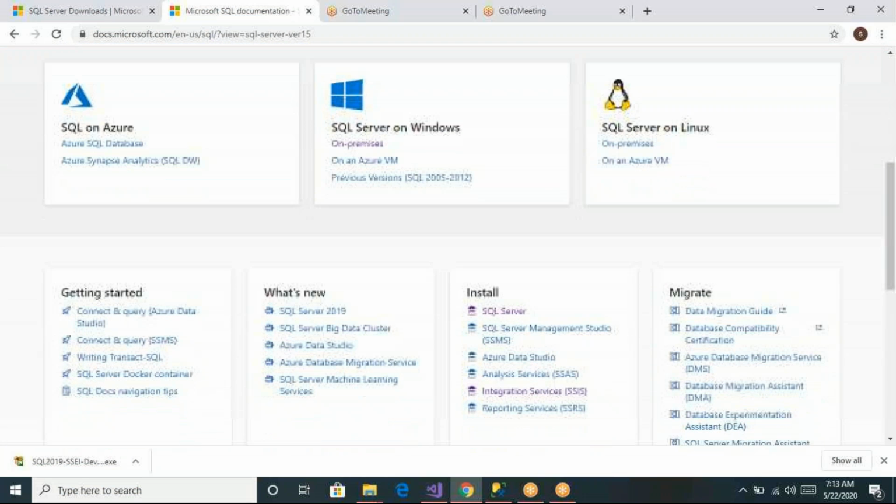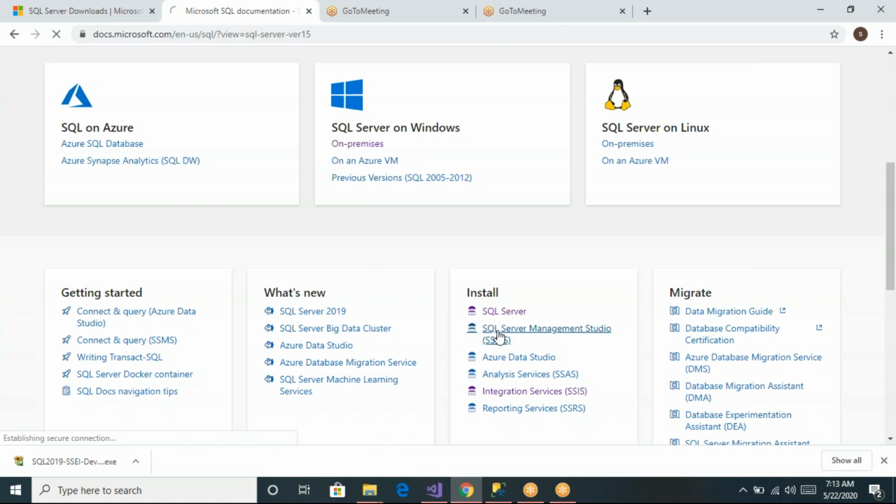We have to click on yes, and then it will redirect you to this page, and you need to select SQL Server Management Studio. This is the studio, the management engine, where we can write our SQL queries.